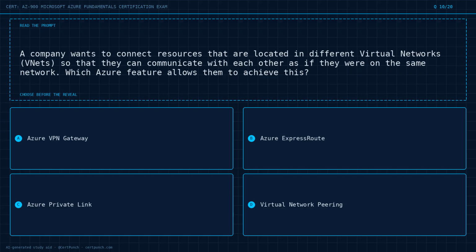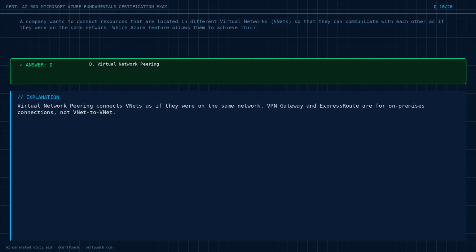Choose the best answer before the reveal. Commit to it now. The answer is option D. Exam logic. Virtual network peering connects VNets as if they were on the same network. VPN Gateway and ExpressRoute are for on-premises connections, not VNet to VNet.